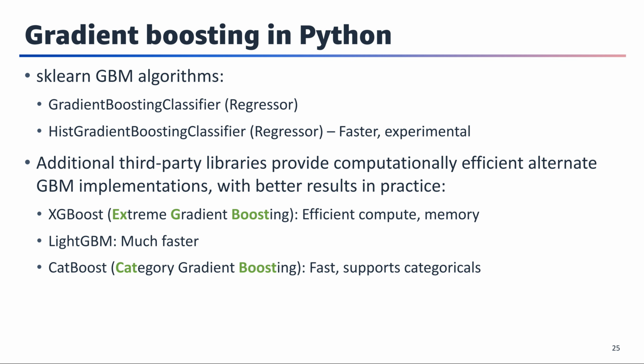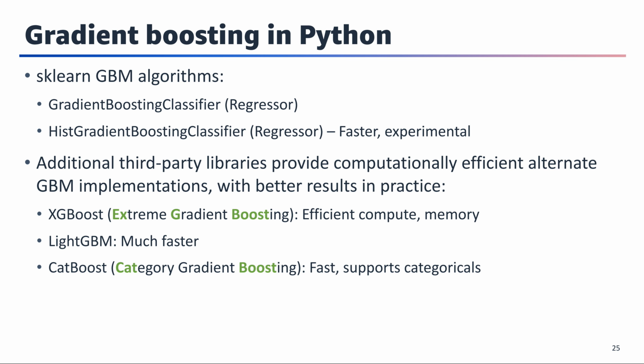LightGBM, Light Gradient Boosted Machine. LightGBM is a library developed at Microsoft that provides an efficient, fast implementation of the gradient boosting algorithm. You can also install the LightGBM library in Python. The LightGBM library also provides wrapper classes so that you can use the efficient algorithm implementation with the scikit-learn library, specifically through the GBM classifier and the GBM regressor classes.